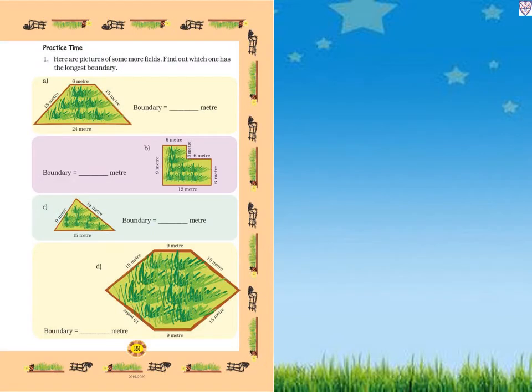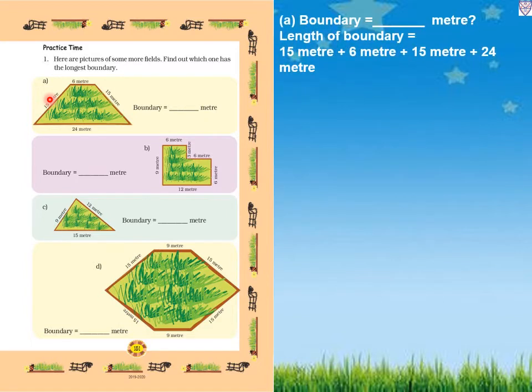Page number 151. Practice time. Number 1. Here are pictures of some more fields. Find out which one has the longest boundary. So how will we find out? We will add all the lengths of the sides of the figure. Okay. So number 1A. Boundary equals dash meter.